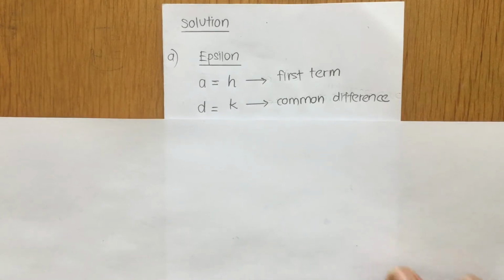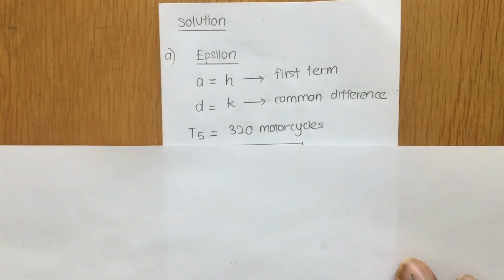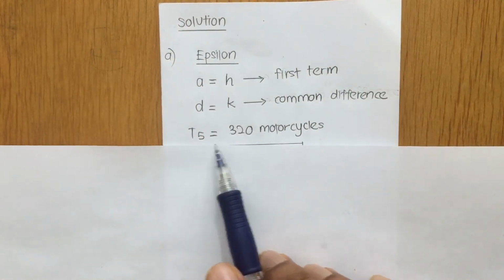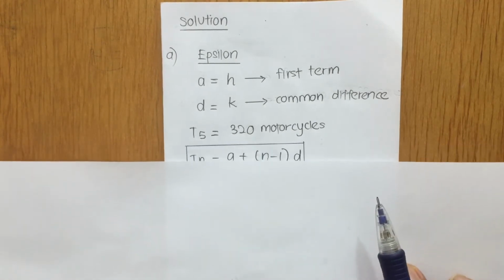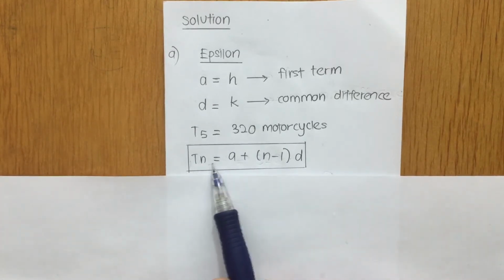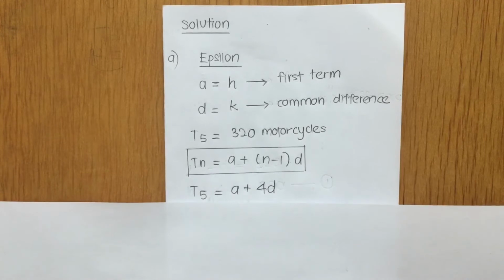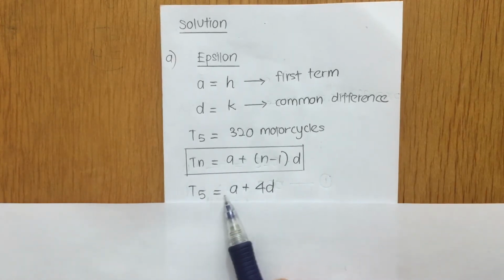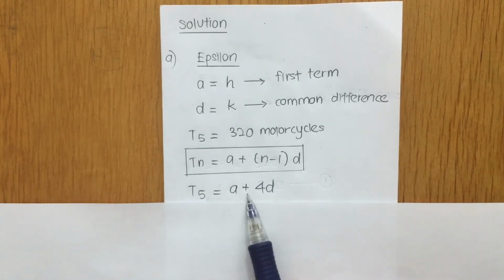So let us continue to obtain the information from the question. In the question they also mentioned that in the fifth month Epsilon sells 320 motorcycles. So we're going to use the formula of arithmetic progression to find Tn, where Tn is equal to a plus (n minus 1)d. A is your first term, d is your common difference. So let us continue. To find T5, what do you do? It will be equal to a plus (n minus 1)d. So 5 minus 1 will be 4. So that's how you get a plus 4d over here.